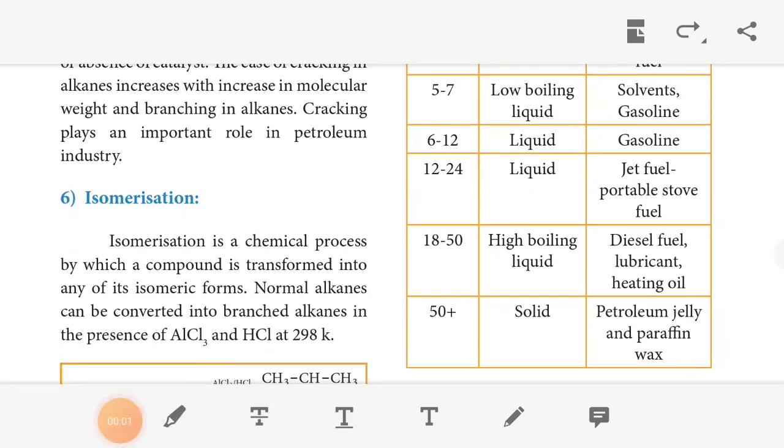What is meant by isomerization? Isomerization means the molecular formula will be the same, but the structural arrangements are different. That is called isomerization. So isomerization is a chemical process by which a compound is transformed into any of its isomeric forms. So normal alkanes can be converted into branched alkanes in the presence of aluminum chloride and HCl at 298 Kelvin.